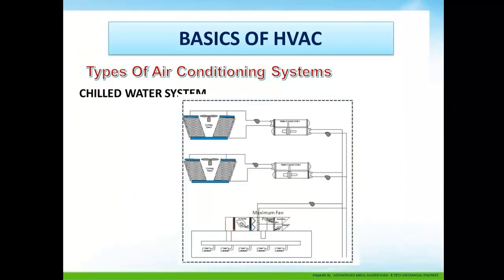A typical example of a chill water system: you can see the cooling tower, chiller, fan coil air handling unit, and fan coil unit. In the chiller, the refrigerant acts as the primary system, whereas the water flowing through the evaporator of the chiller to the AHUs and the fan coil units acts as the secondary system where water is supplied.